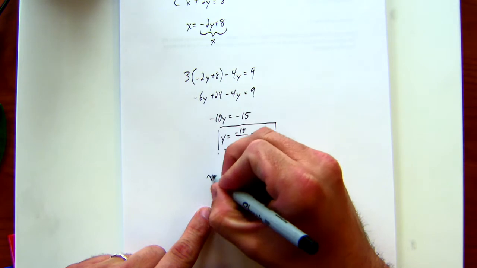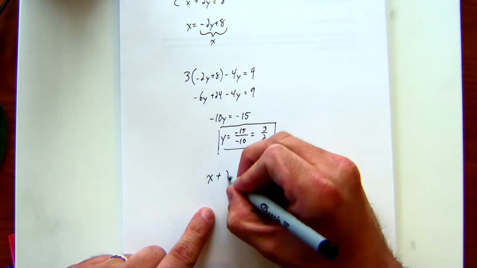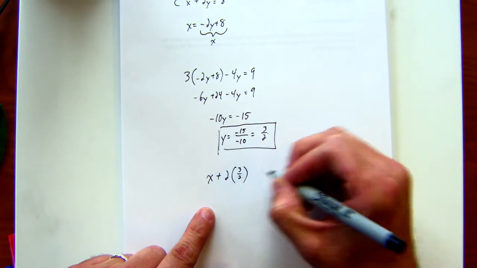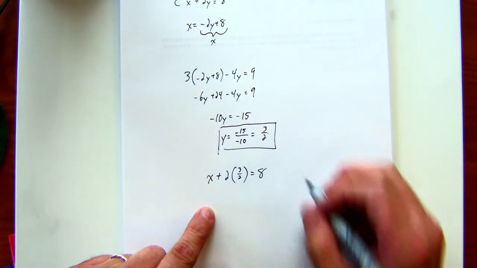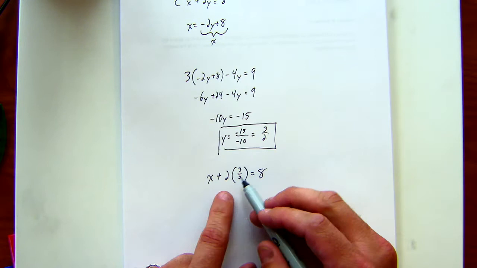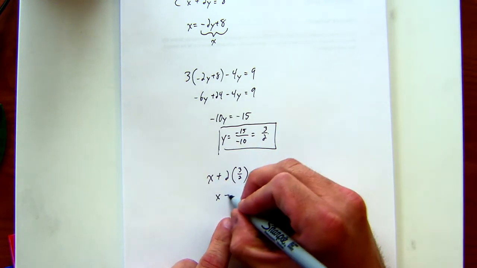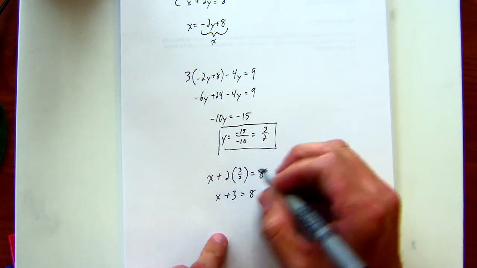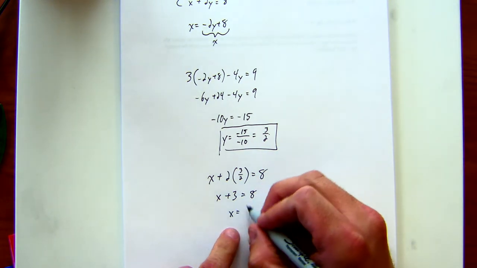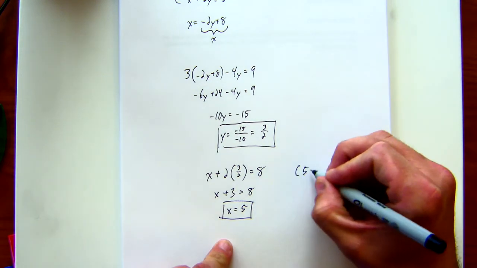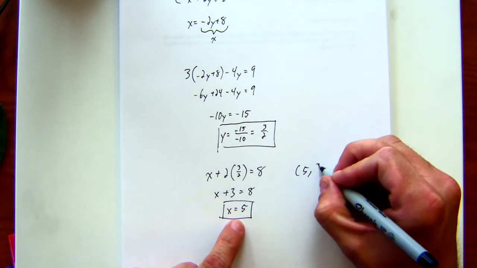We plug this into x plus 2 times, now this y is going to be 3 over 2, and this is equal to 8. What is 2 times 3 over 2? 3. Equal to 8. Just subtract your 3 to get x is equal to 5. So the solution is the point (5, 3/2).